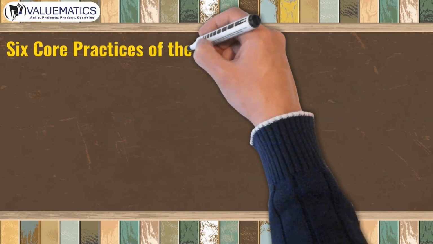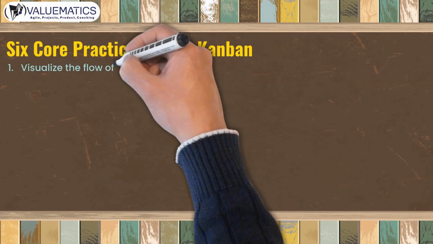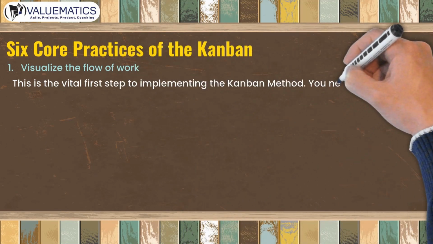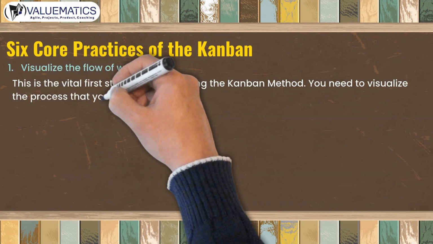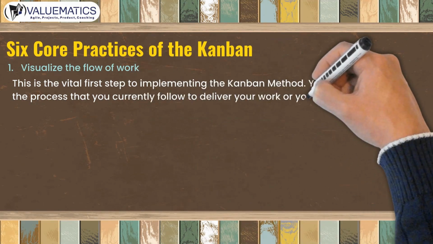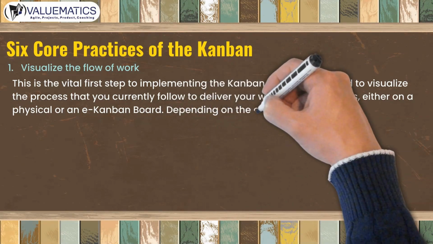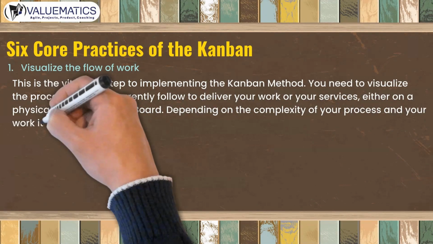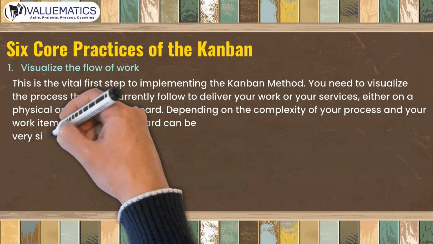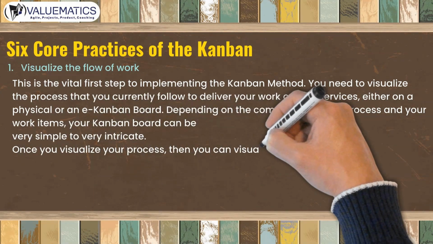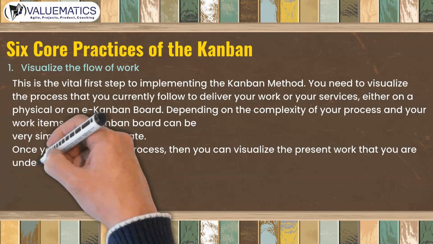6 core practices of the Kanban. 1. Visualize the flow of work. This is the vital first step to implementing the Kanban method. You need to visualize the process that you currently follow to deliver your work or your services, either on a physical or an e-Kanban board. Depending on the complexity of your process and your work items, your Kanban board can be very simple to very intricate. Once you visualize your process, then you can visualize the present work that you are undertaking.